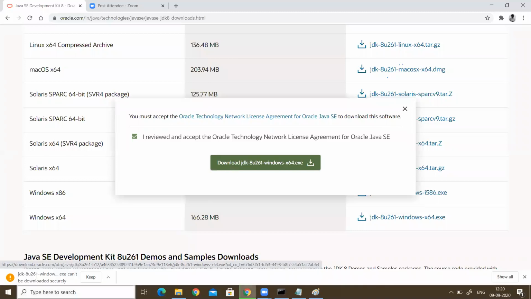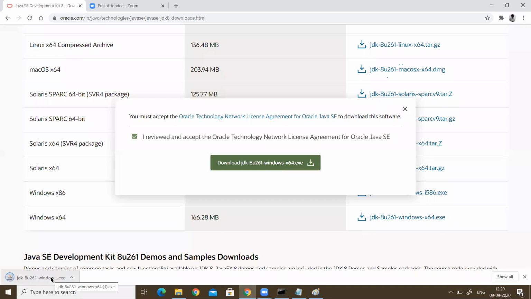Click on this. Okay, it is downloading. If you are downloading for the first time, you have to sign up on the Oracle website. After that, you will get a user ID and password. Then when you click on the download JDK button, it redirects to that website and asks for your username and password. Enter them, and the JDK will be downloaded automatically.